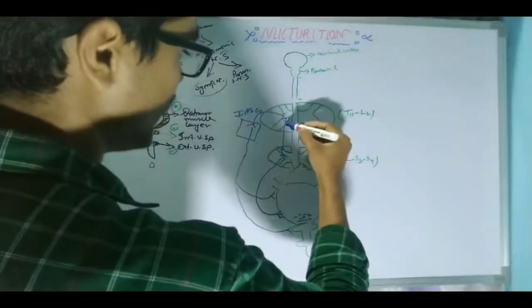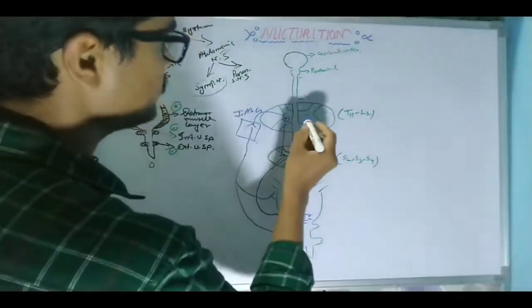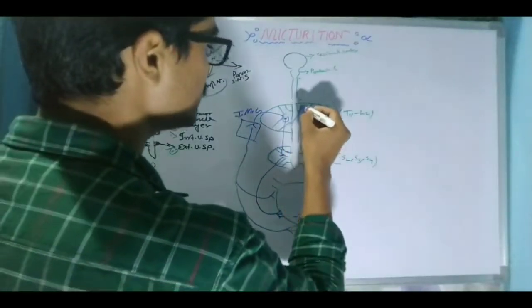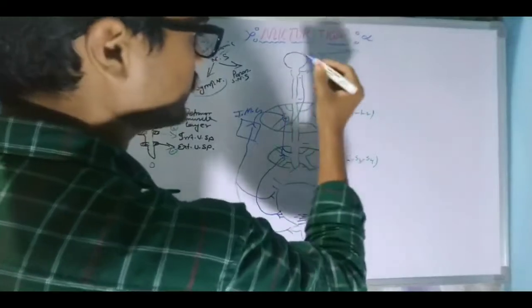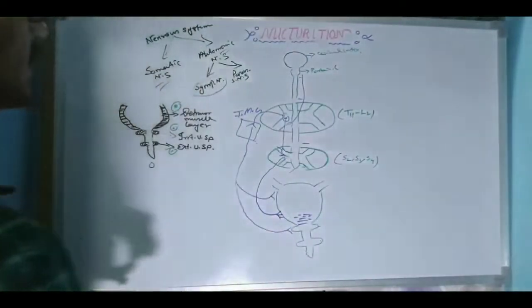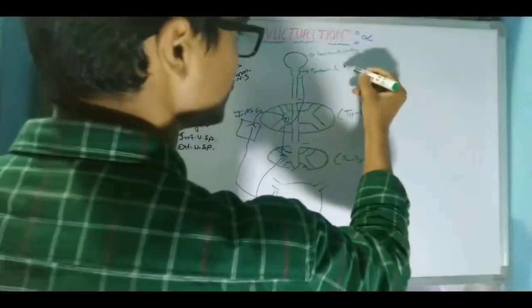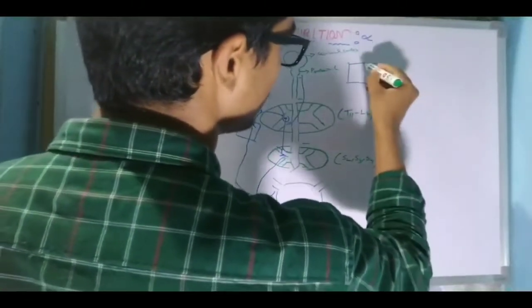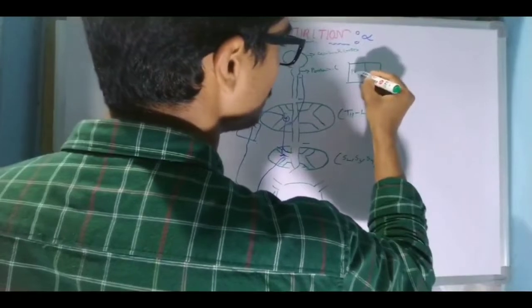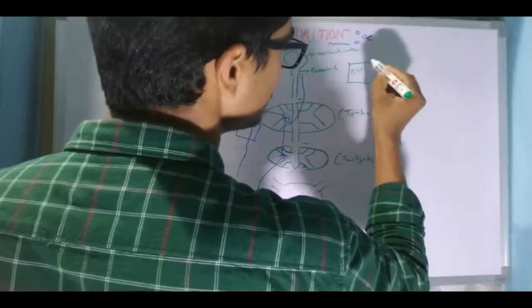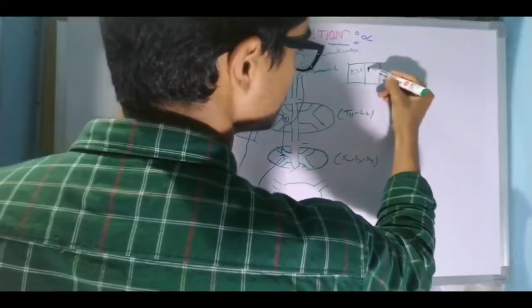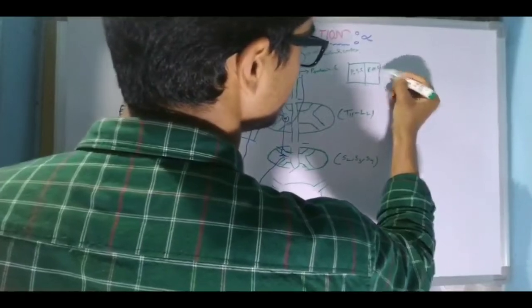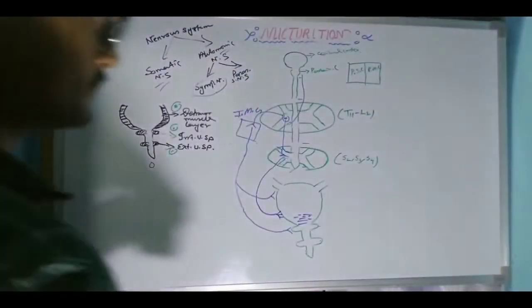Now, the other part of this sensory nerve will go to the pontine center. The pontine center consists of two parts. One is the pontine storage center, and the other is the pontine micturition center.